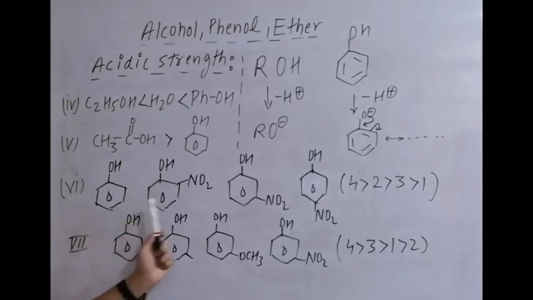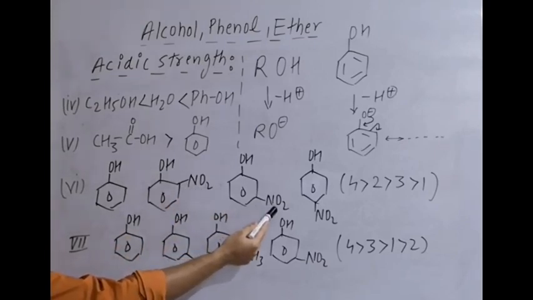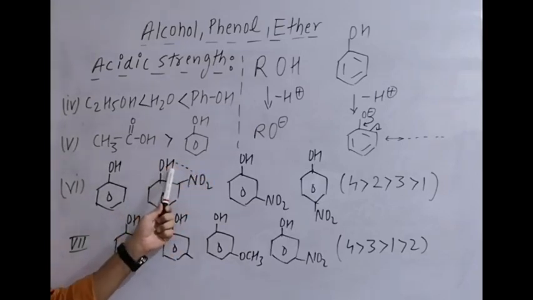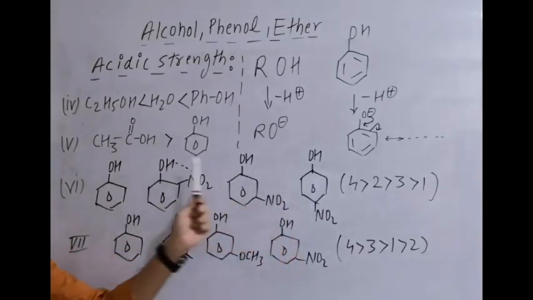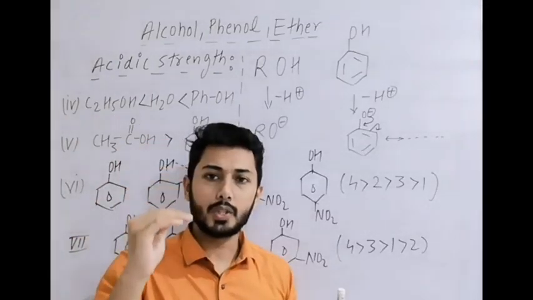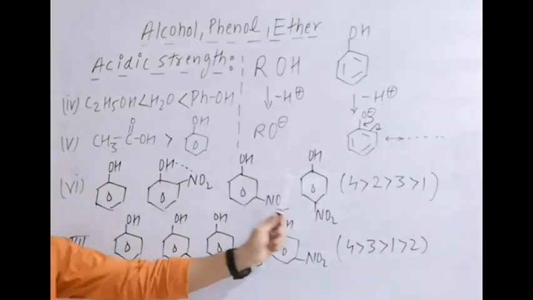Then the next example: four structures are given, all are nitrophenols. Here NO2 at ortho means minus M and minus I effect. At meta there is only minus I, and at para minus M as well as minus I. Here one point you should remember: due to intramolecular H bonding, the ortho compound is slightly less acidic as compared to para-nitrophenol. Why? Because when the H is trapped in intramolecular H bonding, the acidic strength decreases slightly. Are you getting it? Therefore, which is maximum?